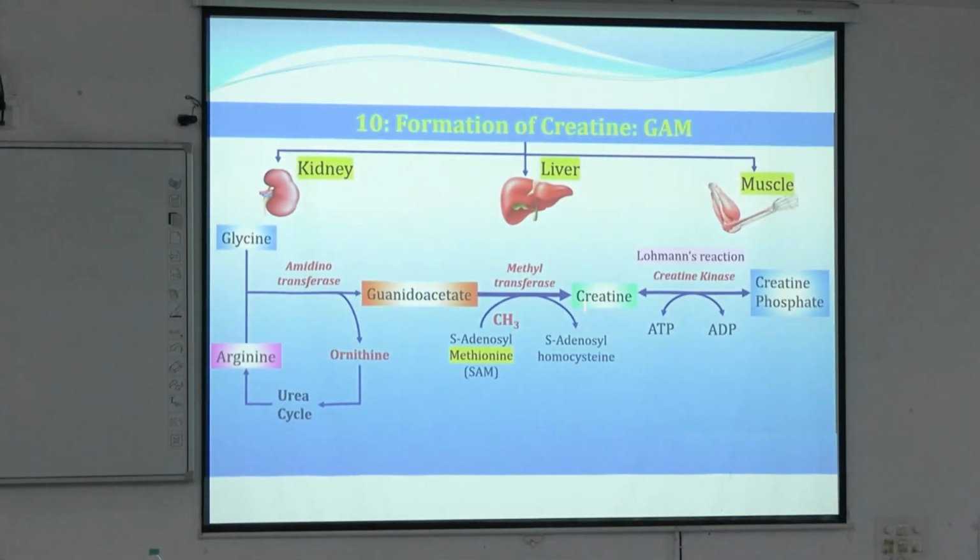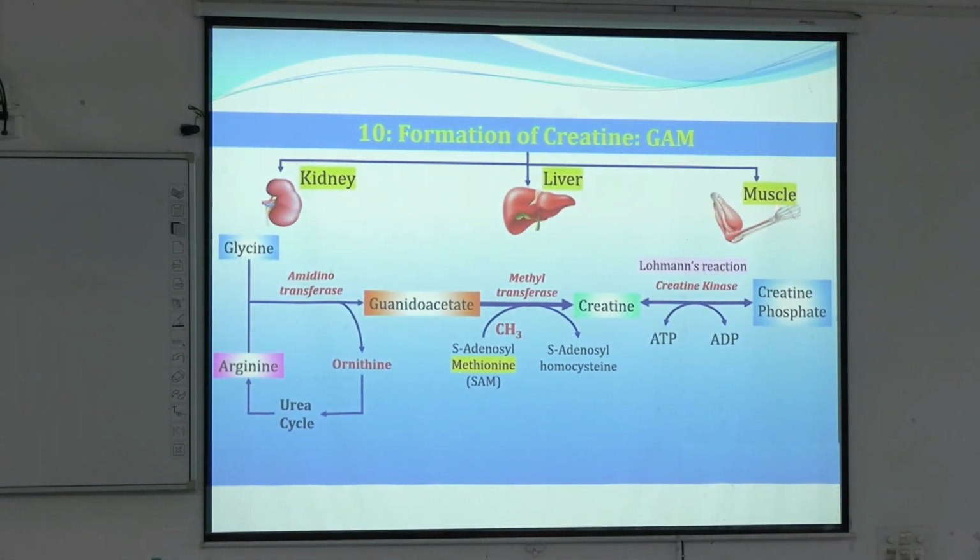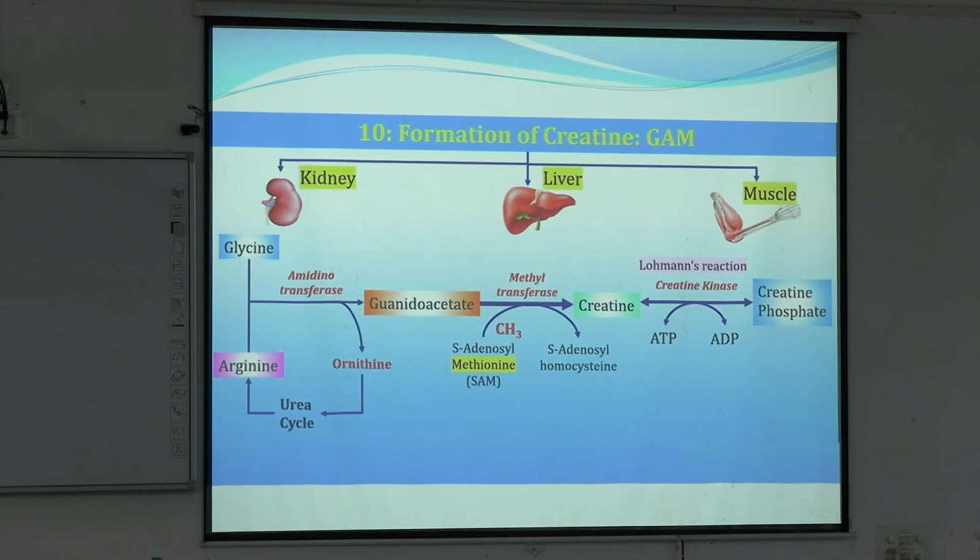Now this creatine that is formed in liver is transported to muscle. Where does creatine stay? In muscle. In all our muscles there is creatine, and what is the role of creatine? It acts as energy currency, ATP. How? See, what happens in muscle, or in the transport pathway from liver to muscle, it is converted into creatine phosphate by ATP molecule. A phosphate is added to creatine by ATP, and this is facilitated by creatine kinase, or creatine phosphokinase enzyme.